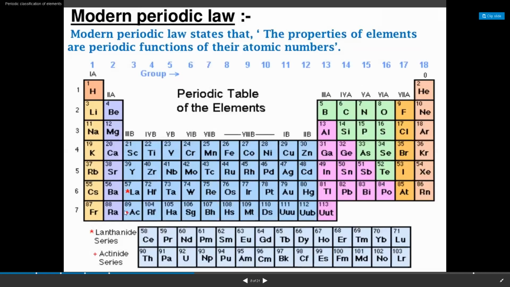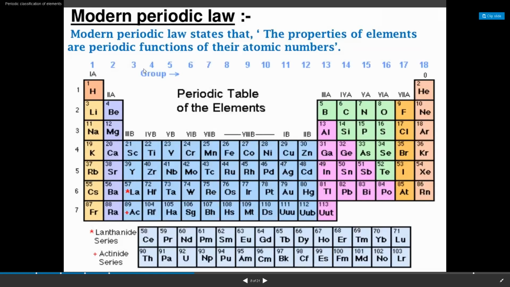And these are not periods. Actually, they have come from here. 57 and 89. From 57 it started, that's why it is lanthanides, and 89 it started. You can see the numbers also. These two are part of here. So the total periods are 7. And how many columns are there?